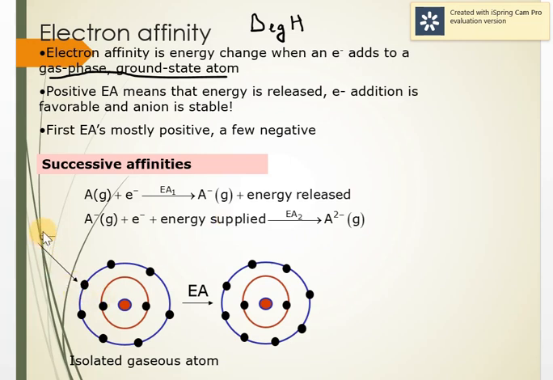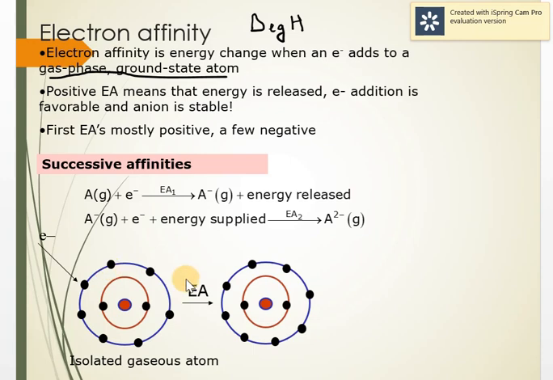So electron affinity is the energy change when an electron adds to a gaseous ground state atom. It can be positive or it can be negative. When energy is released, it is negative. When it is required, it is positive. Especially for the noble gases, they have a positive electron gain enthalpy. Why? Because they are already in the stable state, so they don't want to gain an electron. We need energy to put an electron in it, and that's why the electron gain enthalpy for noble gas is positive.